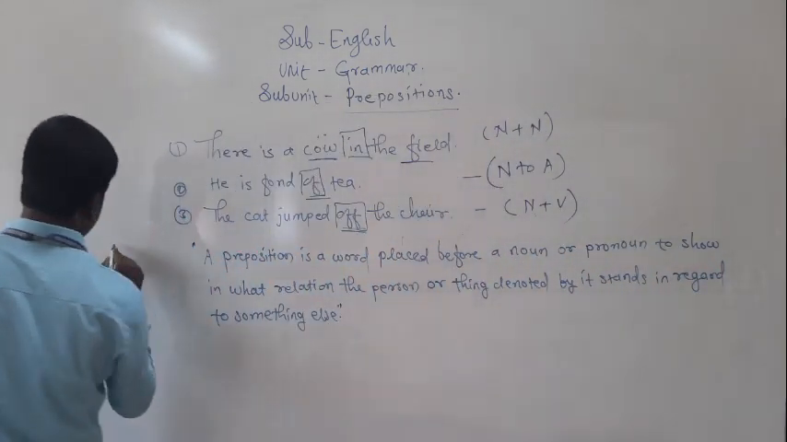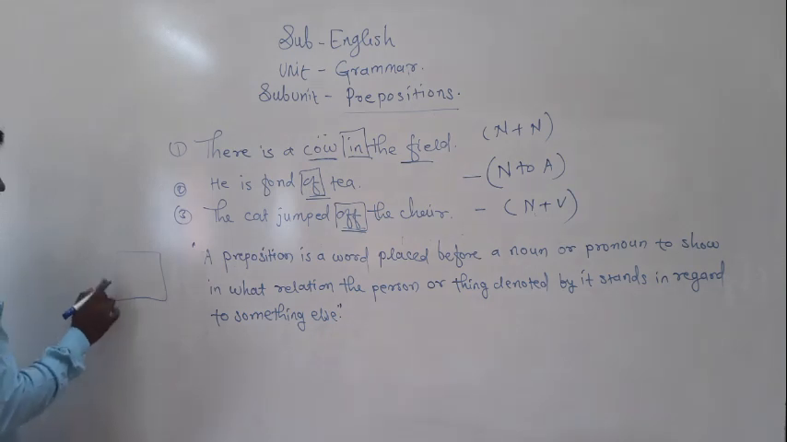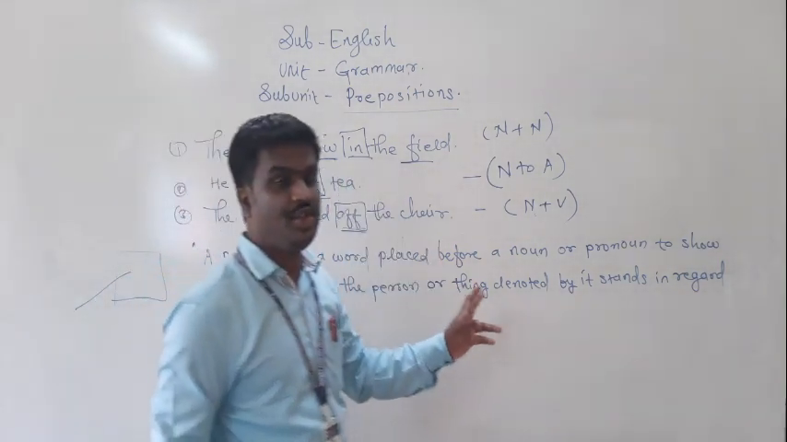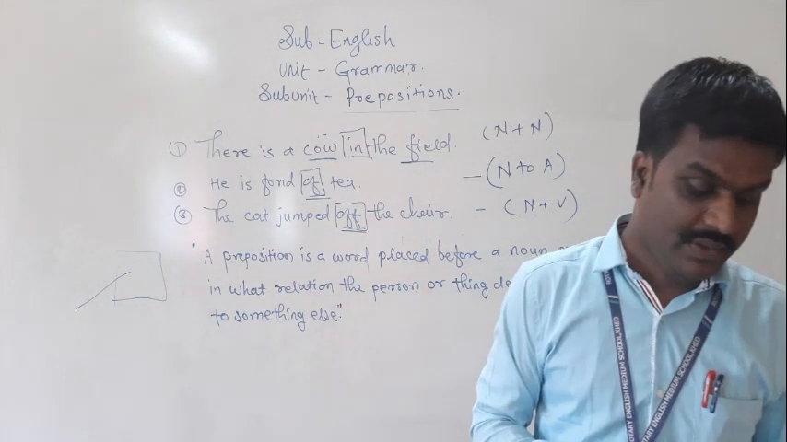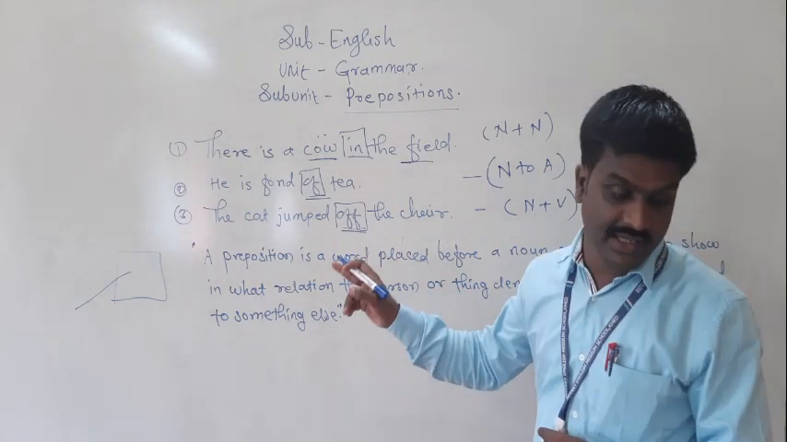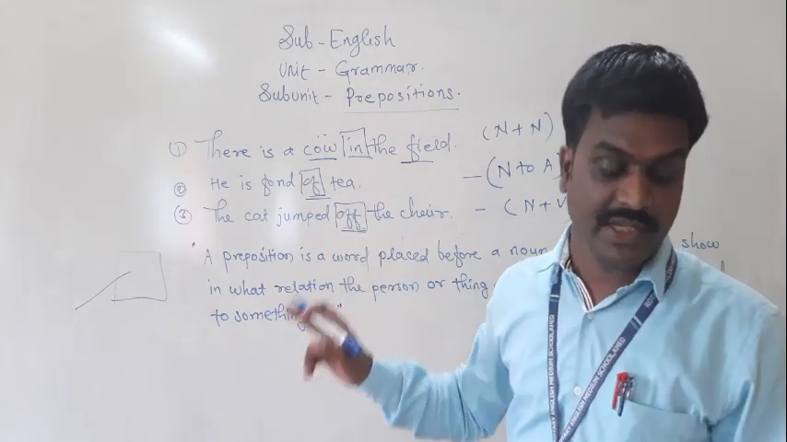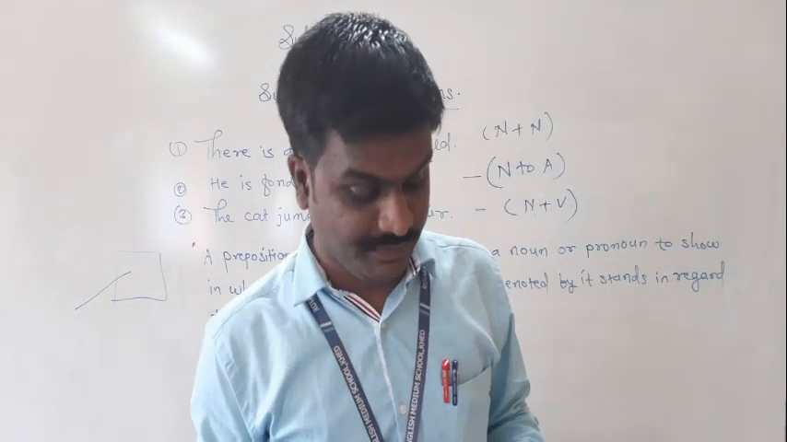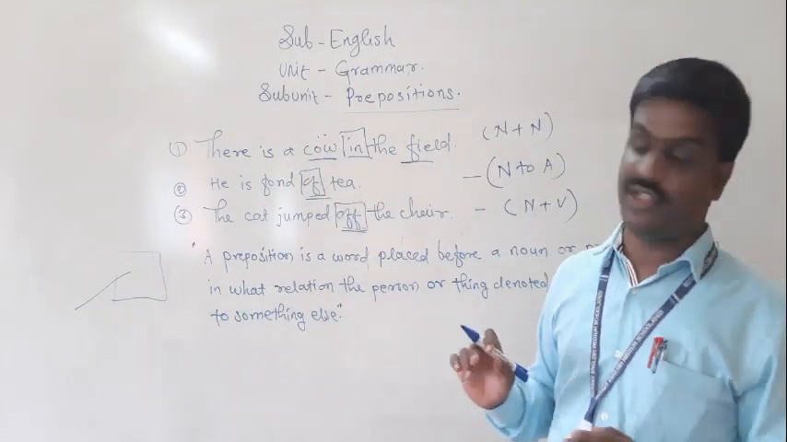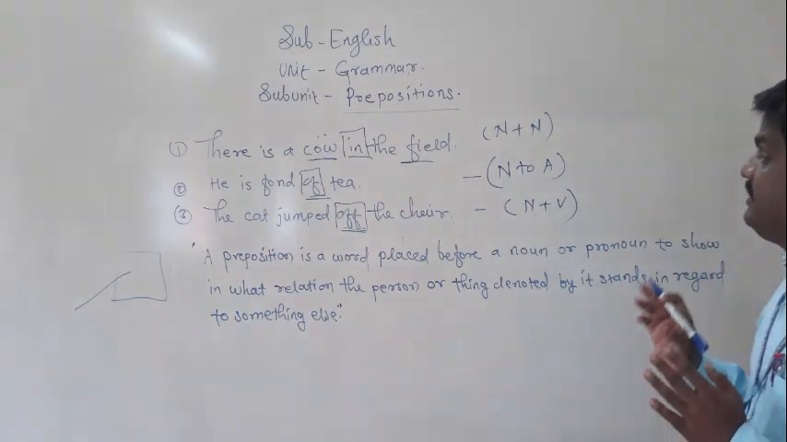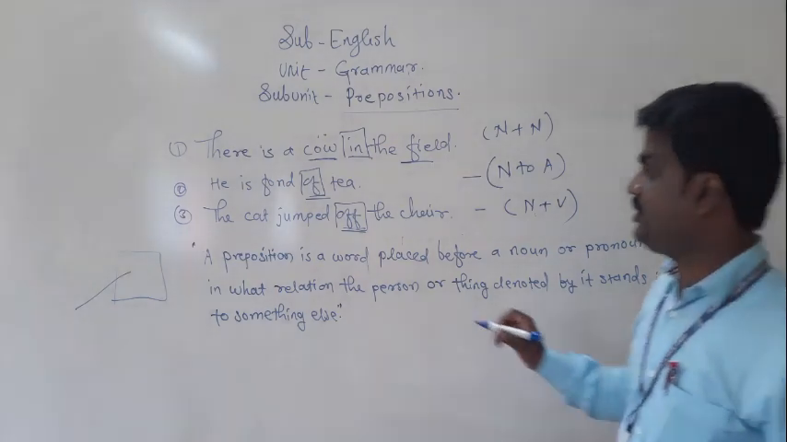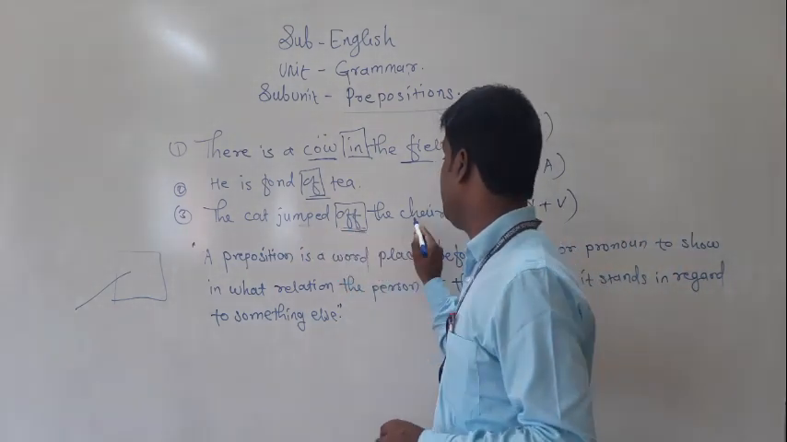It means here it is a table, here it is a chair, and from the chair this cat jumped off. So it is showing the relation between the action expressed by the verb jump and the chair. It is showing the relation between jump and chair.